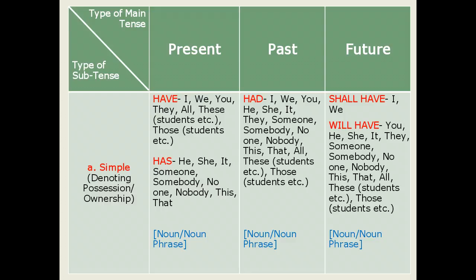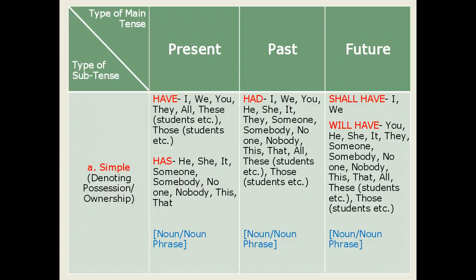For example, I have a pen, we have pens, you have a pen, they have pens, all have pens, these students have pens, those students have pens, etc.